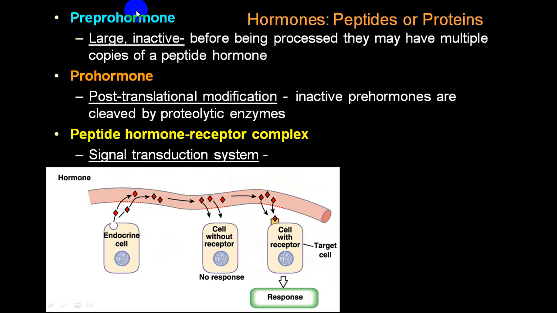The hormone which is manufactured in a particular cell, which is large and inactive, we call a pre-pro hormone.